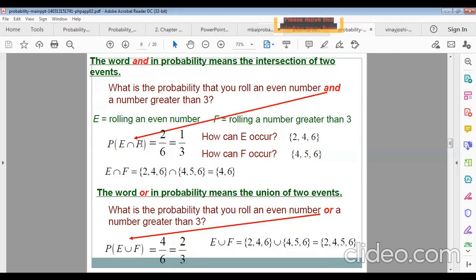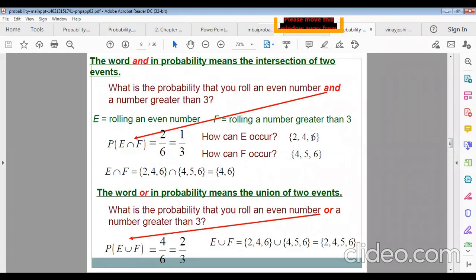So the probability of E intersection F, intersection means and, remember it. Rolling an even number gives 2, 4, 6. And greater than 3 gives 4, 5, 6. From these two sets, 2, 4, 6 and 4, 5, 6, what is common? Only 4, 6. So 2 is the favorable one.